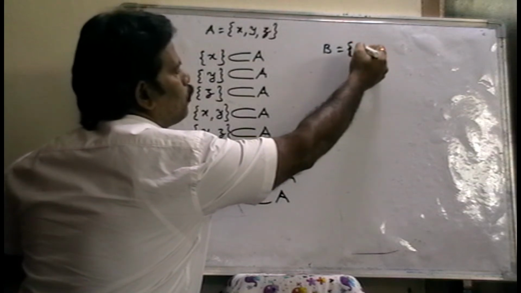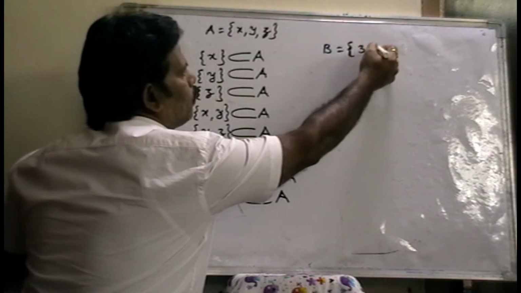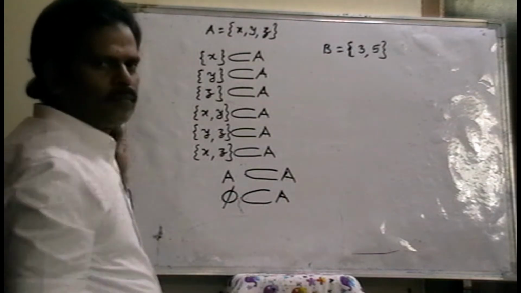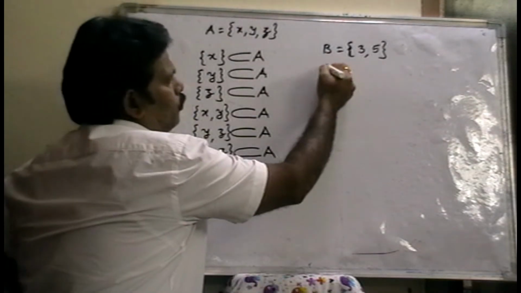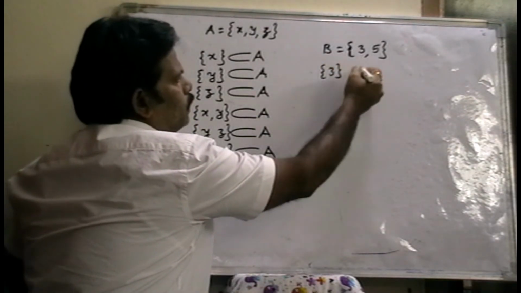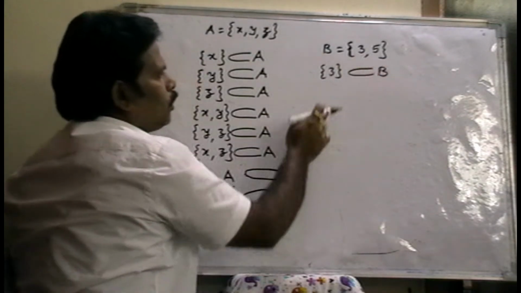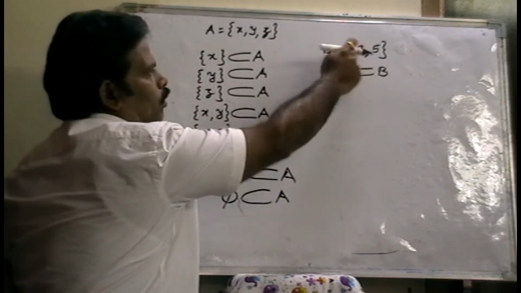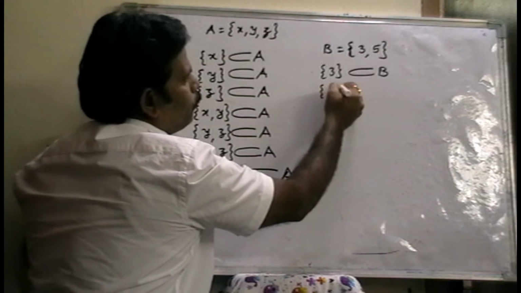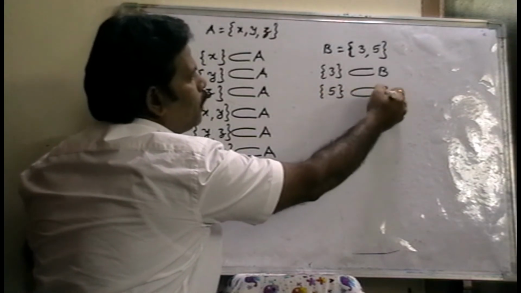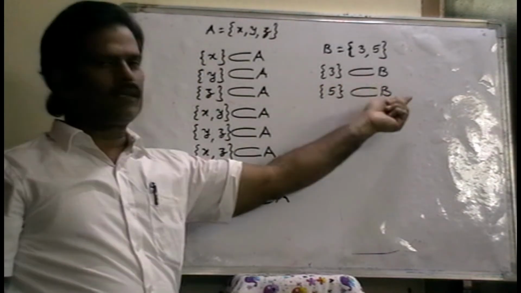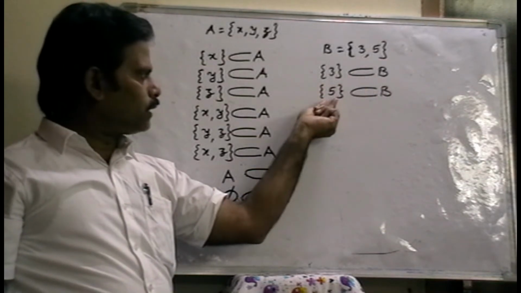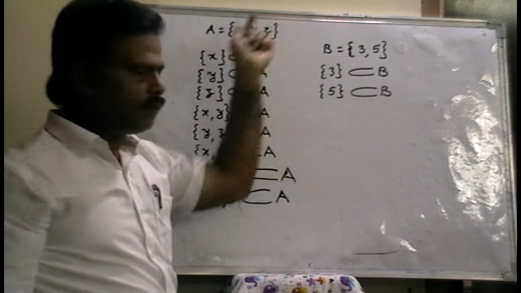In this set, suppose 3, 5, two elements are there. Now, write down. Is set 3 a subset of B? Yes, because this element also belongs to B. Is set 5 a subset of B? Yes, set 5 is also a subset of B. Why? Because in this set 5 is an element, and that also belongs to B.